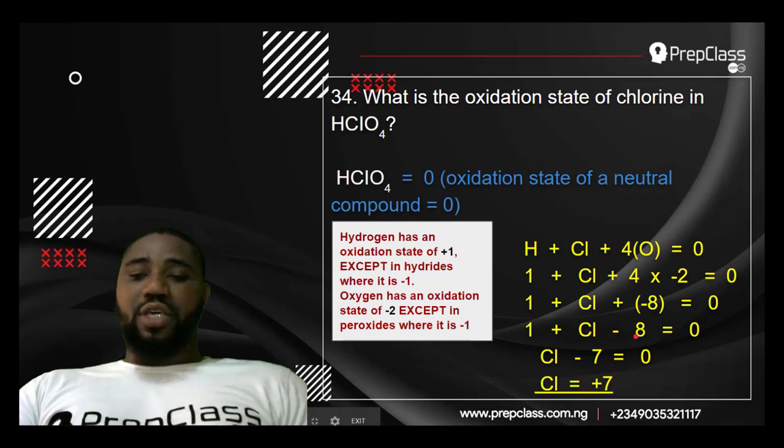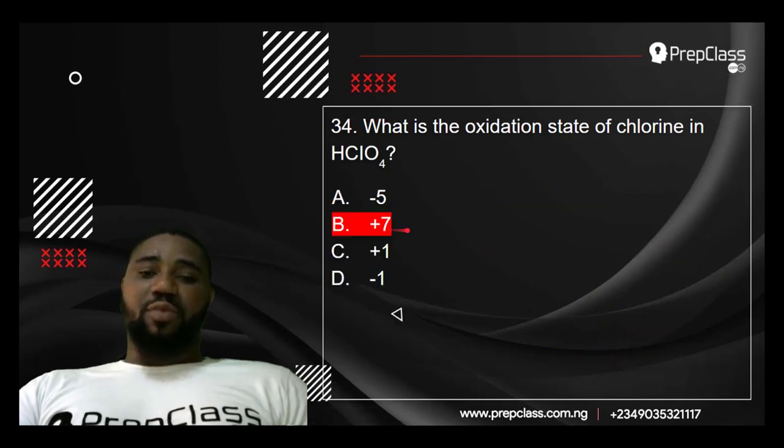1 minus 8 will give you -7. So Cl minus 7 equals 0. So Cl becomes, take -7 to this side, Cl becomes +7. So the best answer is +7. Very simple.